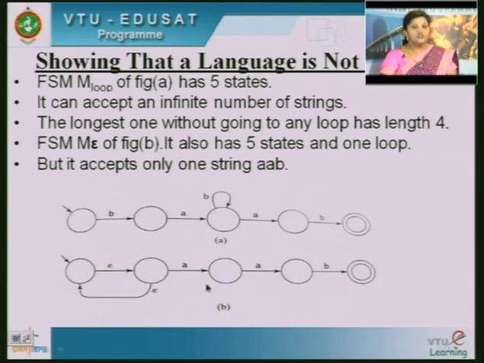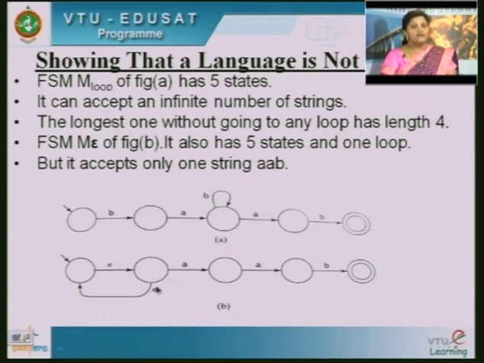The length should be only AAB; more than that it cannot accept. But we always know that for every NDFSM with epsilon transitions there exists an equivalent deterministic finite state machine.